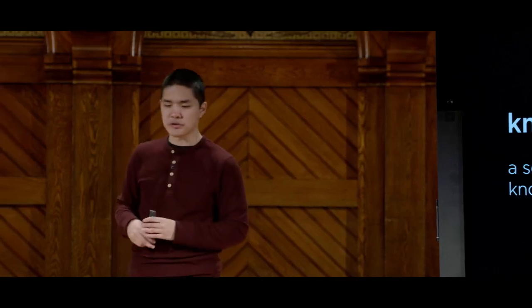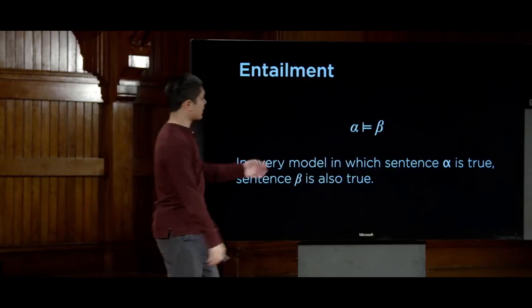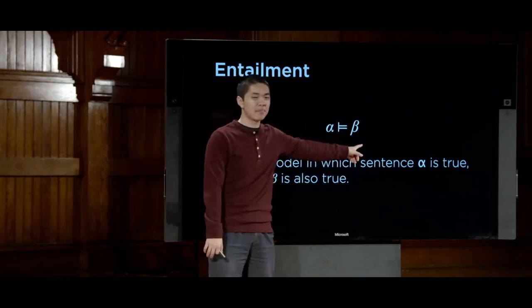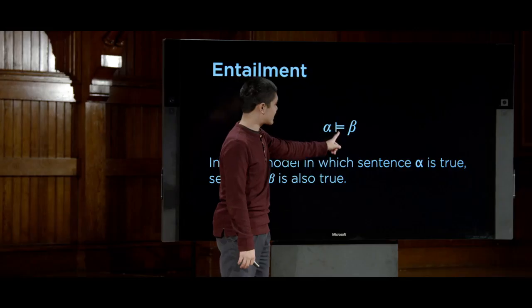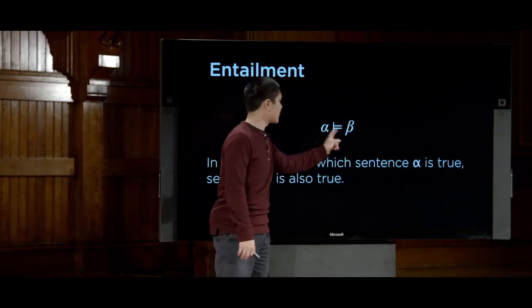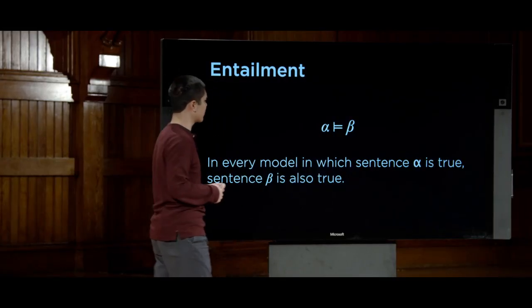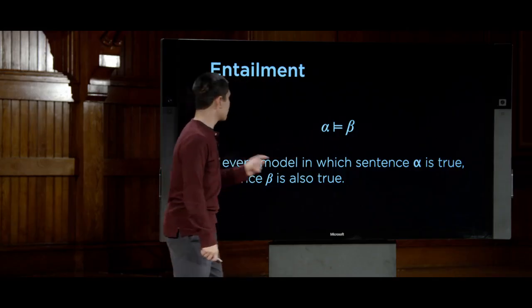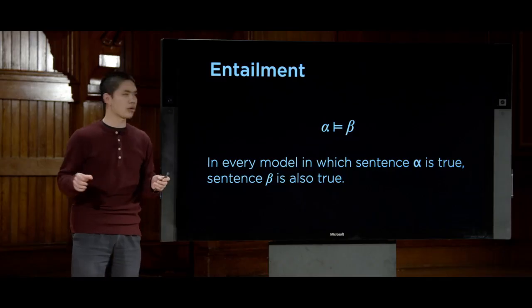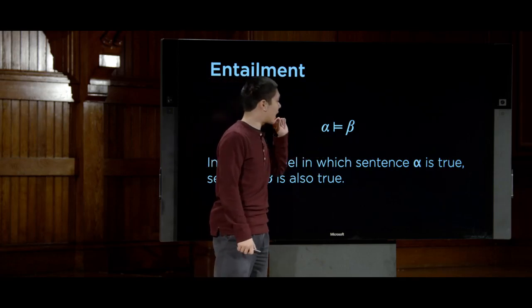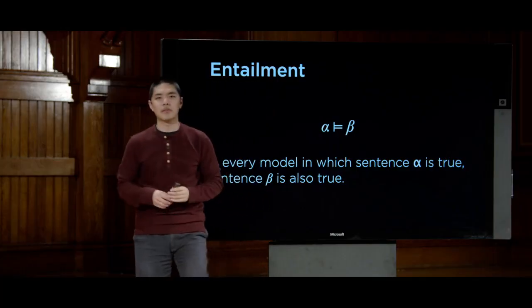Well, to understand those conclusions, we'll need to introduce one more idea, one more symbol, and that is the notion of entailment. So this sentence here, with this double turnstile and these Greek letters, this is the Greek letter alpha and the Greek letter beta, and we read this as alpha entails beta. And alpha and beta here are just sentences in propositional logic. And what this means is that alpha entails beta means that in every model, in other words, in every possible world in which sentence alpha is true, then sentence beta is also true.